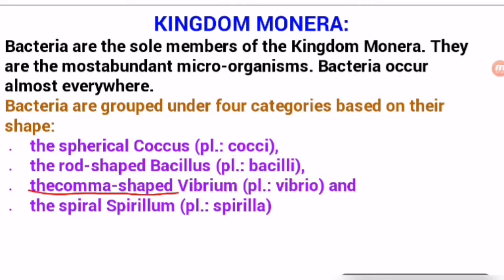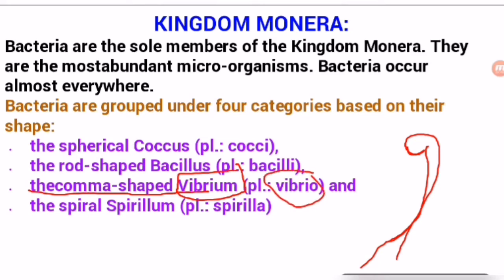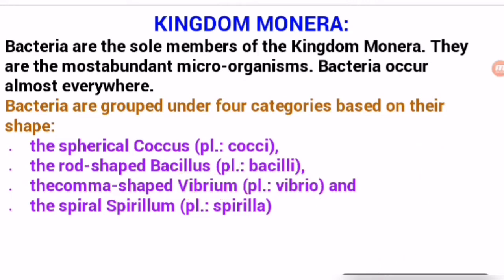Next one is the comma shaped bacteria, just like it. Flagella may be present in comma shaped bacteria. So a particular term is used for it. This is Vibrium, and plural term is Vibrio. So this is the terminology, students. You must remember it more and more, because Vibrium, Bacillus, Coccus, these are the terms used for the particular shape of bacteria. The spiral one is spirillum. The spiral bacteria is known as the spirillum.